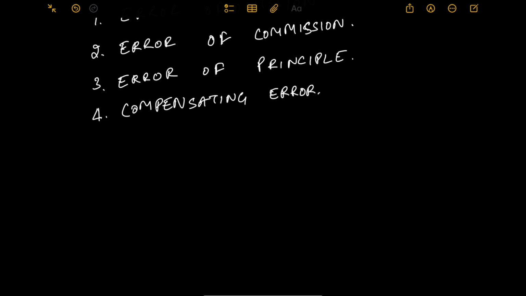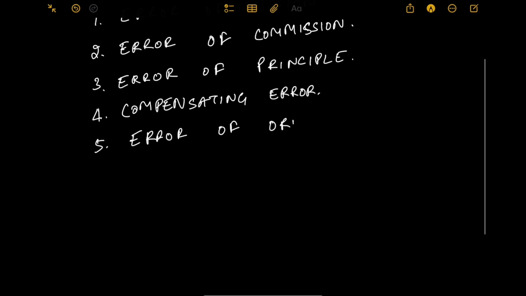Then the fifth error is the error of original entry. Error of original entry occurs when the original entry itself is incorrect, right from the initiation. Now the trial balance is based on what you record initially.